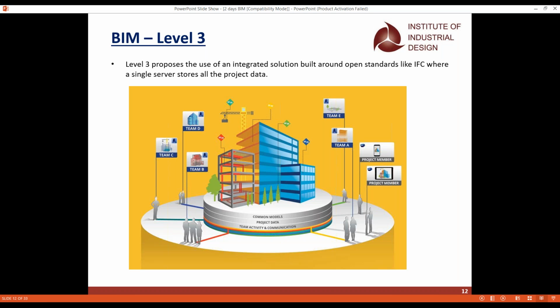Whatever project you create or I create, by all the teams, here in a small image I have team A, team B, team C, team D, and team E. I have one team for the design, one team for the fabrication, one team for the logistics, and one more team for the operation and maintenance. I'll have all 5 different teams and different project members, and I want all of them to work in one single data.